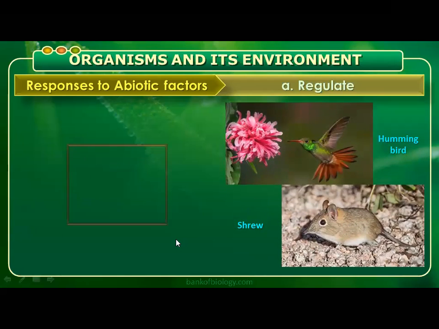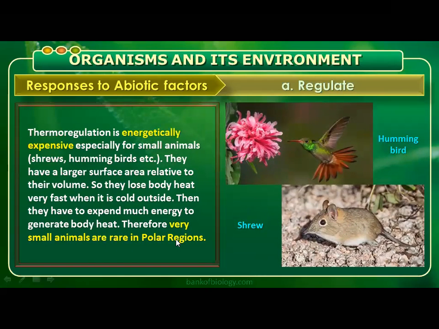So next, thermoregulation is energetically expensive, especially for small animals, shrews, hummingbirds, etc. They have a larger surface area relative to their volume, so they lose body heat very fast when it is cold outside. Then they have to expend much energy to generate body heat. That's why very small animals are rare in polar regions. Remember the statement followed by the reason. Statement and reason.